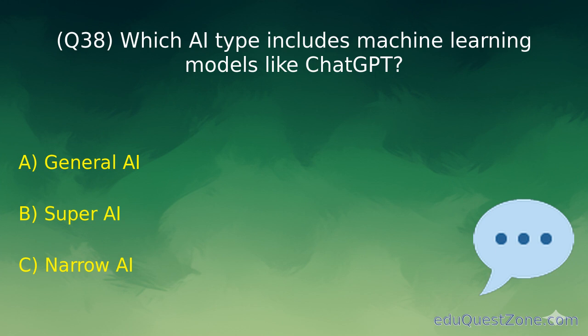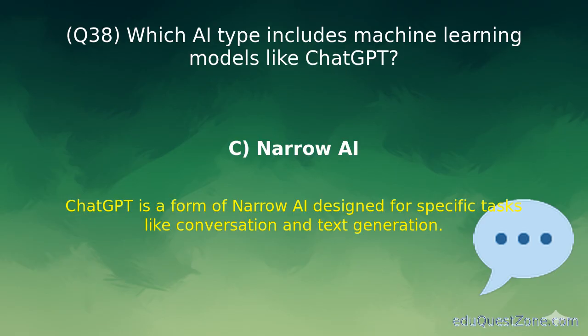Question 38. Which AI type includes machine learning models like ChatGPT? Option C. Narrow AI. ChatGPT is narrow AI designed for conversation and text generation.